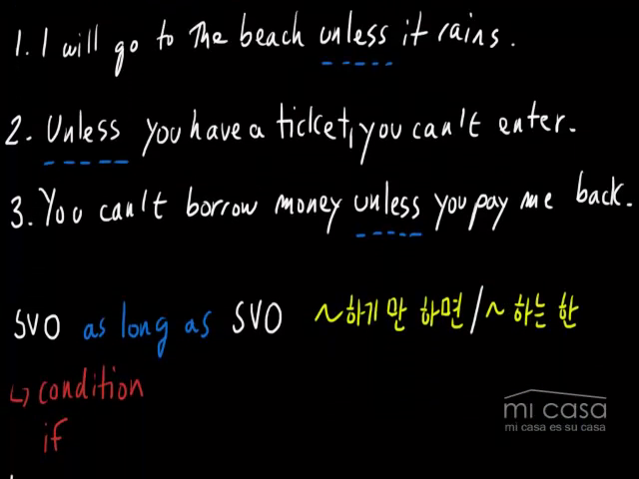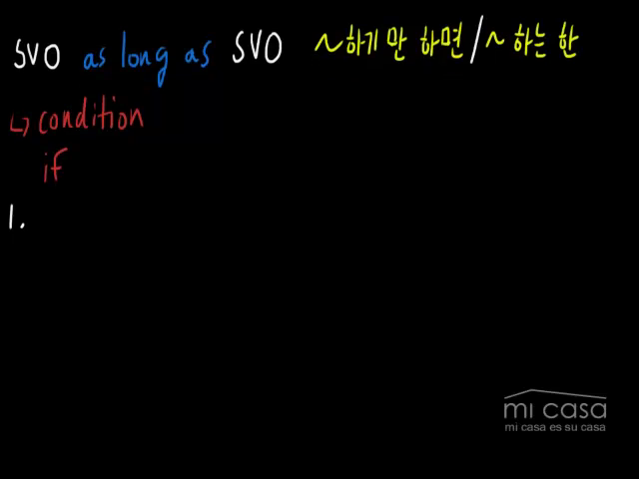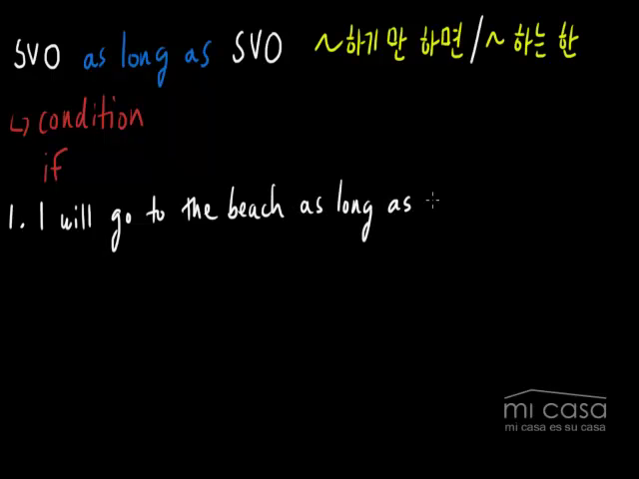So if we go back to these examples, in the first one it says, I will go to the beach unless it rains. Well, how can we change this sentence but keep the same meaning? Well, if we go down, we can do that by using as long as. I can say, I will go to the beach as long as it doesn't rain.